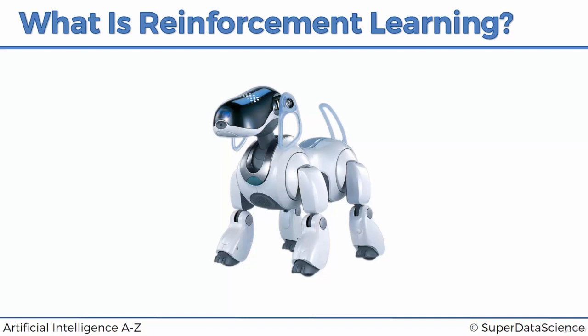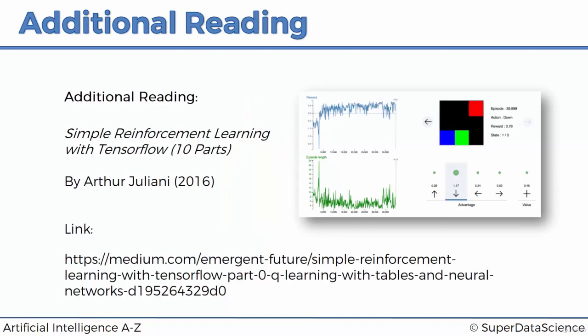In the meantime, we've got some additional reading for you. If you'd like to have some supporting materials, here's a great article which you can look into. It's called Simple Reinforcement Learning with TensorFlow. It's got 10 parts. The link is here, and you'll find the clickable link in the course resources. It's by Arthur Juliani, a 2016 article. And you can follow along with this course and also get additional information from that article. But bear in mind that article is with TensorFlow, whereas in this course we are using PyTorch.